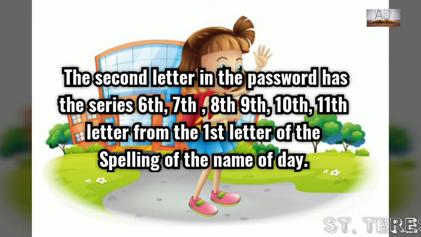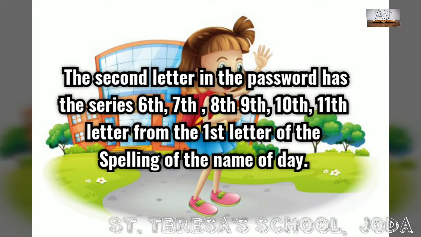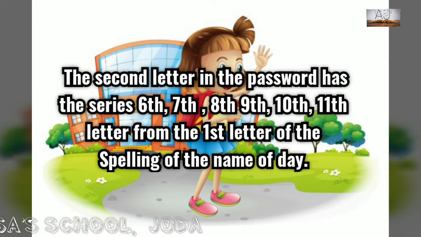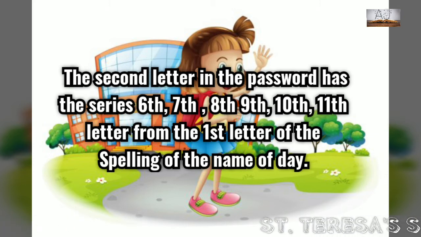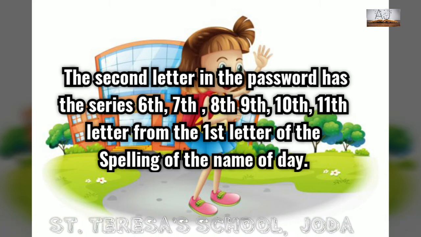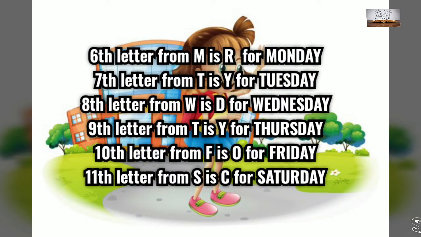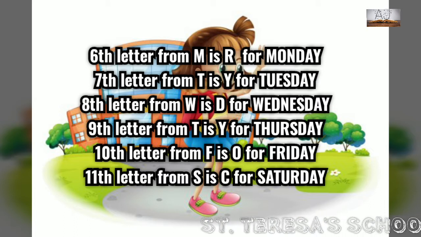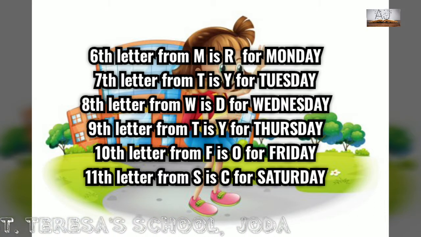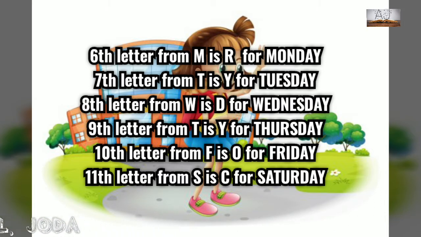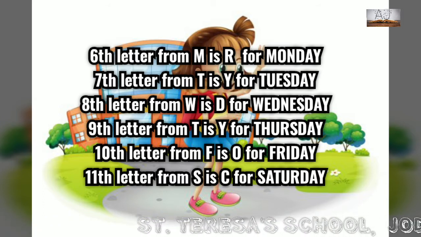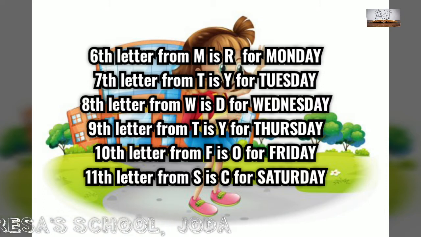The second letter in the password has the series of 6th, 7th, 8th, 9th, 10th and 11th letter for the first letter of the spelling of the name of the day. Okay, we have to see from the first letter of the spelling of the name of the day. Like the 6th letter from M is R for Monday, 7th letter from T is Y for Tuesday, 8th letter from W is D for Wednesday, 8th letter from T is Y for Thursday,